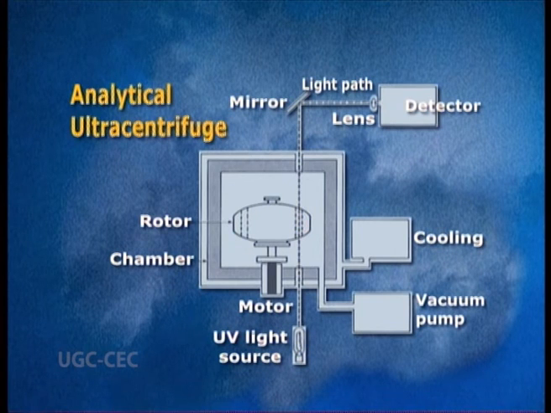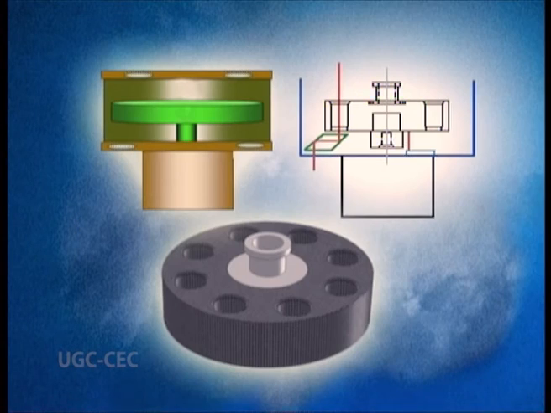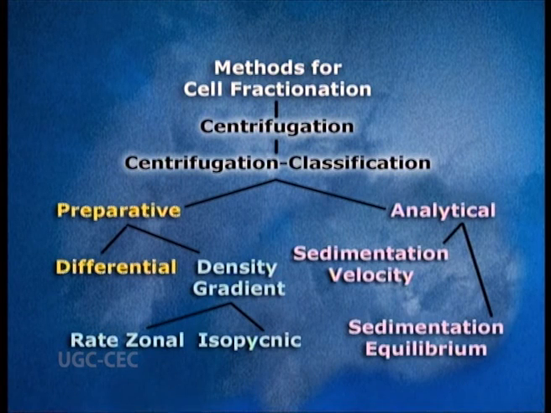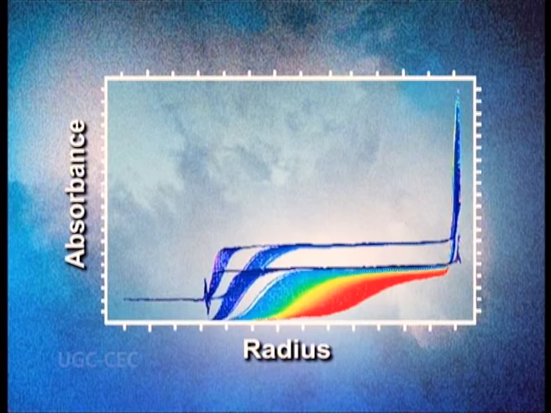Now, we will see analytical centrifugation. Analytical centrifugation is an extremely powerful and versatile technique for characterizing the solution state behavior of the macromolecules. Analytical centrifugation can be used to perform two types of experiments referred to as sedimentation velocity and sedimentation equilibrium. Sedimentation velocity is a hydrodynamic technique and is sensitive to mass and shape of the macromolecular species.